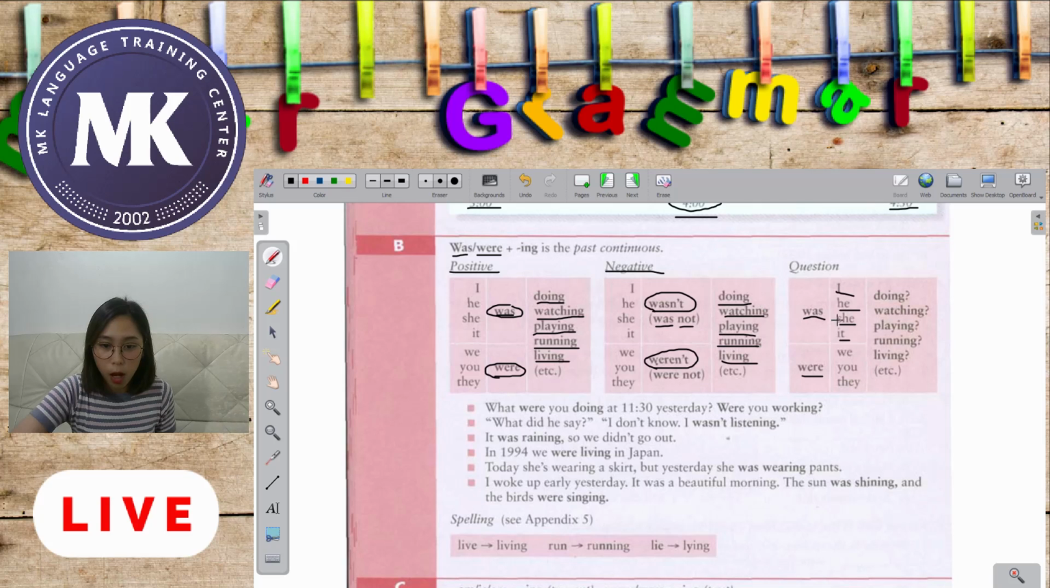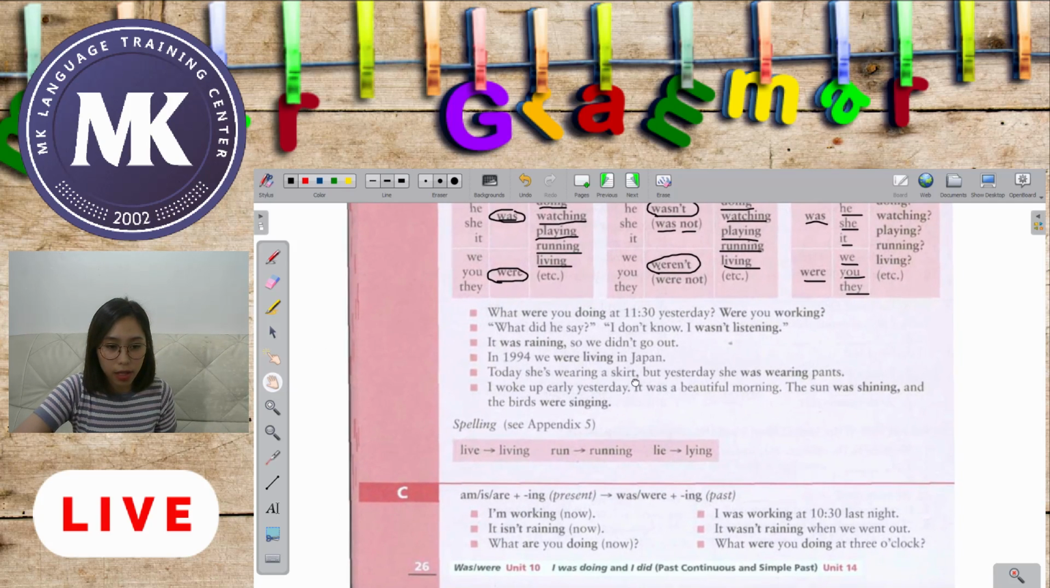For example, was he watching? Or what was he watching? Where was she living? And of course, we use were for we, you, and they. Now let's take a look at the examples below.